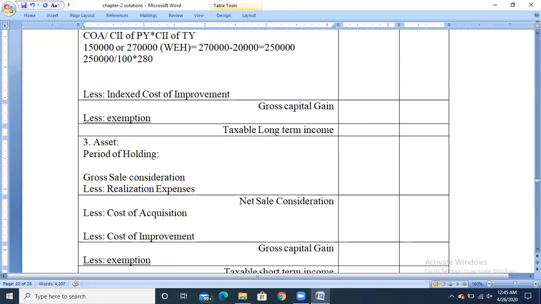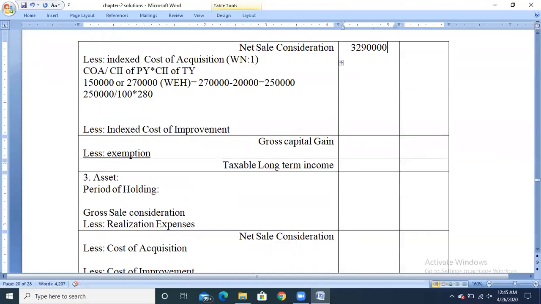So after calculating the value, it will get the amount of rupees 7 lakh. The next cost of acquisition is rupees 7 lakh. And they have not given any increment value or the additions information. It will be taken as nil, and the balance amount is rupees 25 lakh 90,000. This 25 lakh 90,000 will be called as gross capital gain.